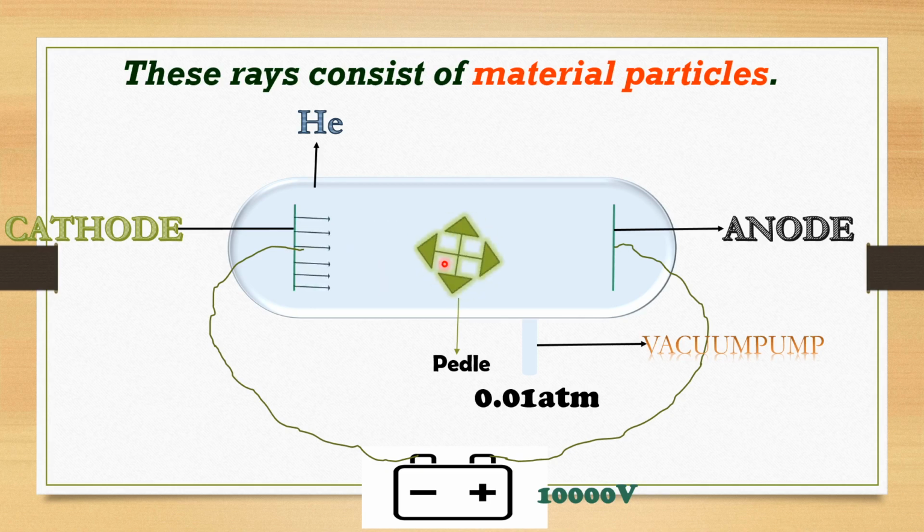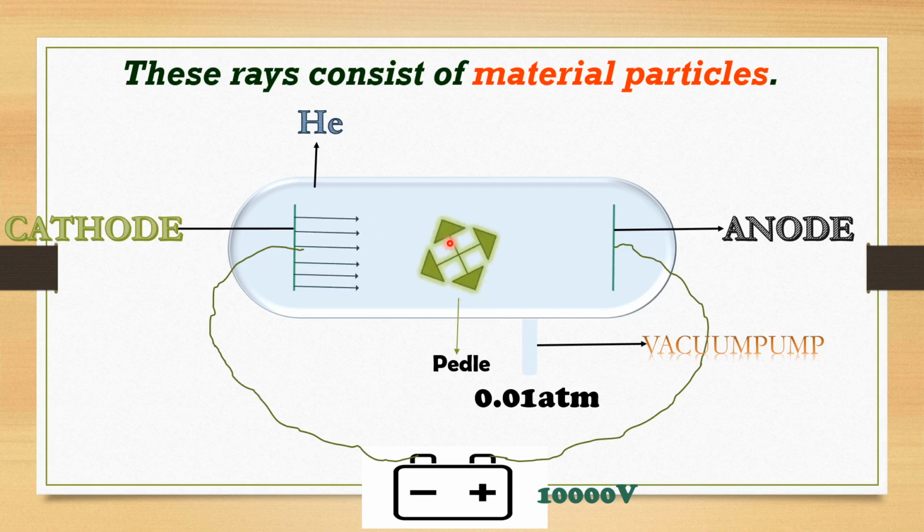Since the paddle started to rotate, how does it rotate? When a particle goes and hits that paddle, the paddle starts to rotate. If it did not consist of particles, if it was only made up of light ray, the paddle would not rotate. Since the paddle is rotating, these rays consist of particles and they keep on hitting the paddle.